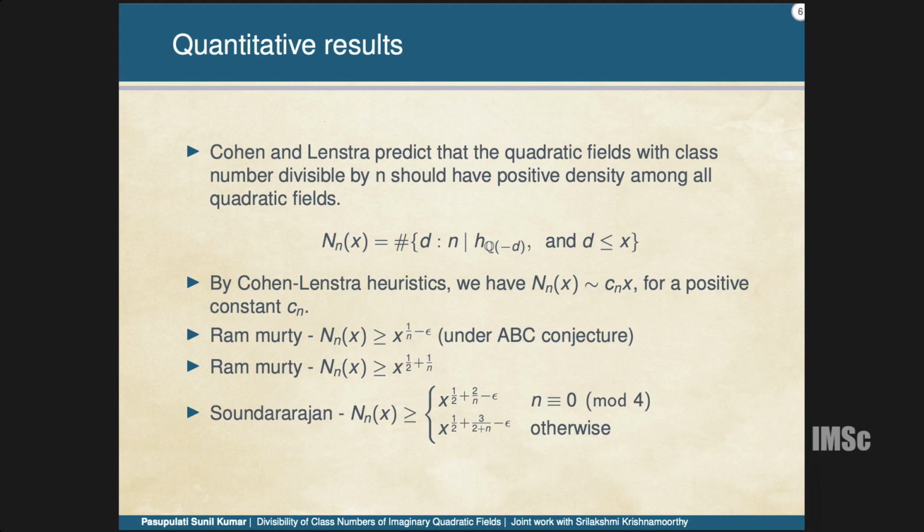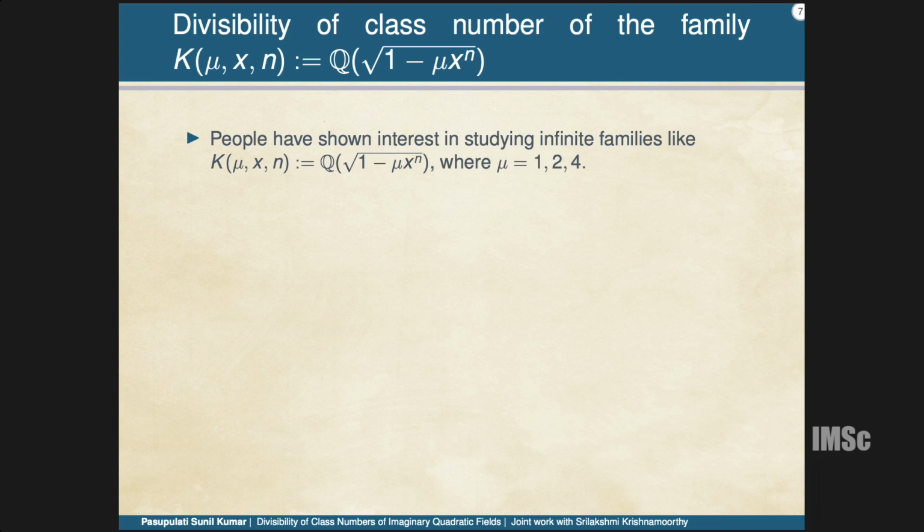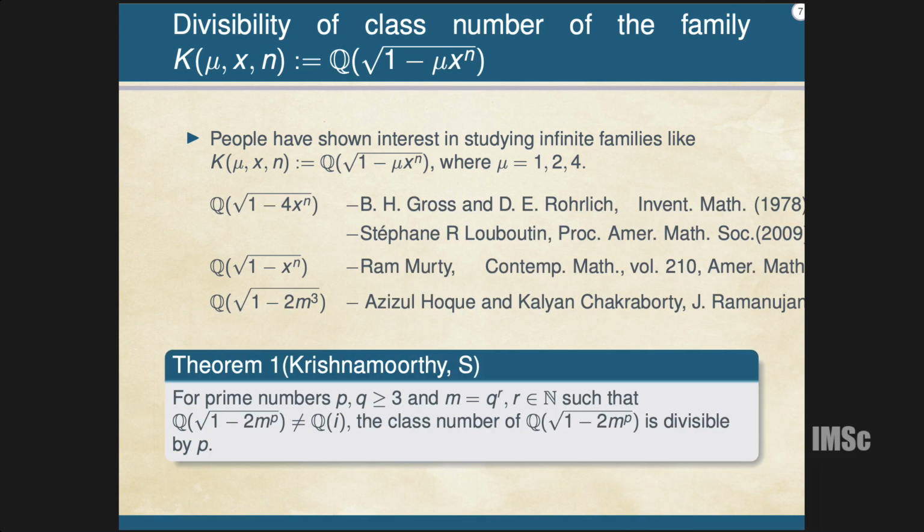Yeah, so let's stick to one family of imaginary quadratic fields, which are of the form Q adjoin root of 1 minus mu x^n. For mu equal to 4, it was proved by Gross and Rohrlich, and as I said, I also mentioned this is where the Stephen proof appears.